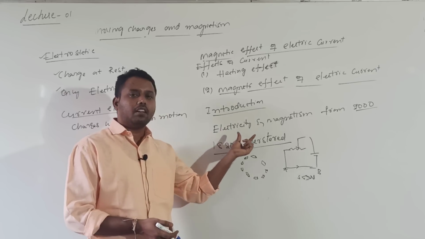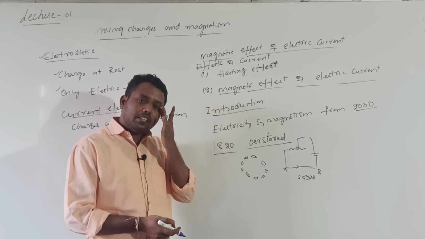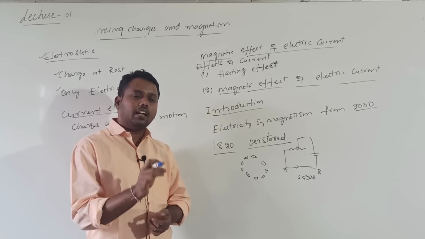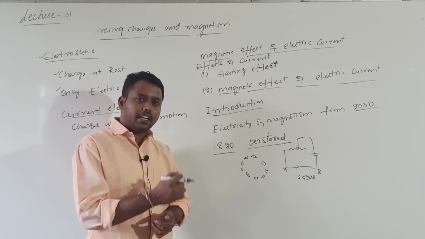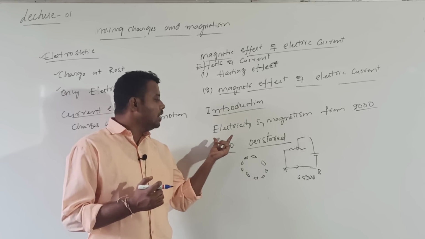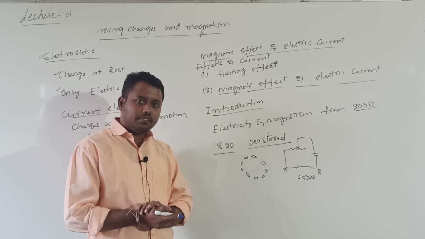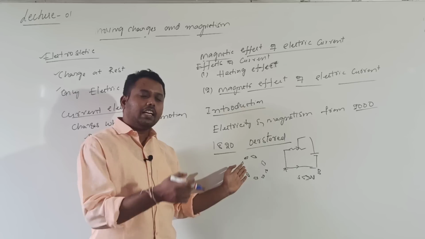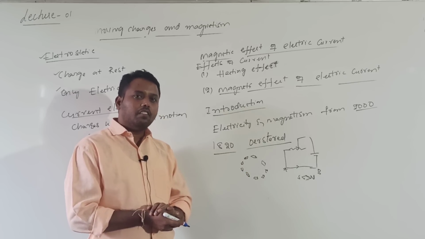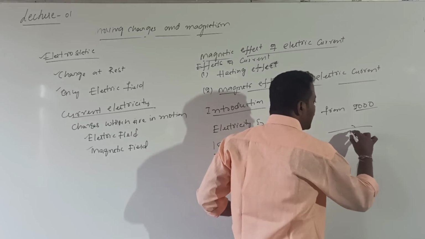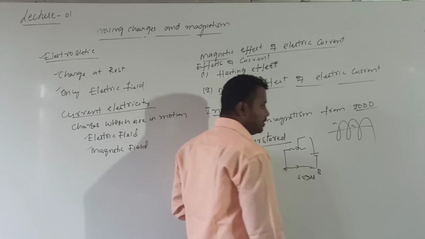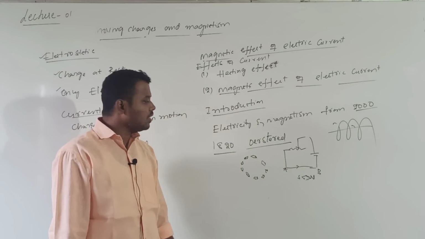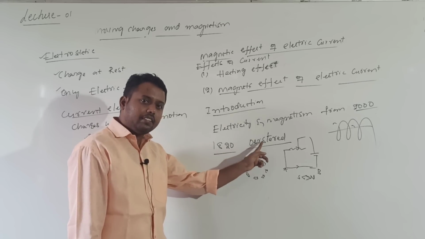One more important point: what is the magnetic effect of electric current? When current is passing through a conductor, around that conductor there exists a magnetic field. That is called the magnetic effect of electric current. This was experimentally demonstrated by the scientist Ørsted. Okay, this is the simple experimental setup, and now I want to tell you regarding the direction of alignment. When current is passing through a conductor, around that conductor there exists some magnetic field. That is called the magnetic effect of electric current, first discovered by the scientist Oersted.